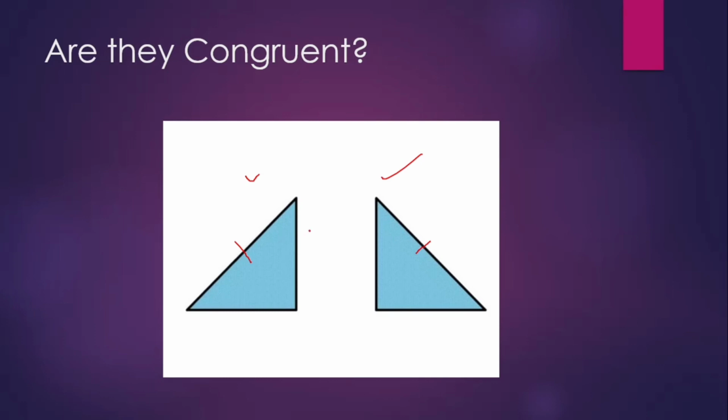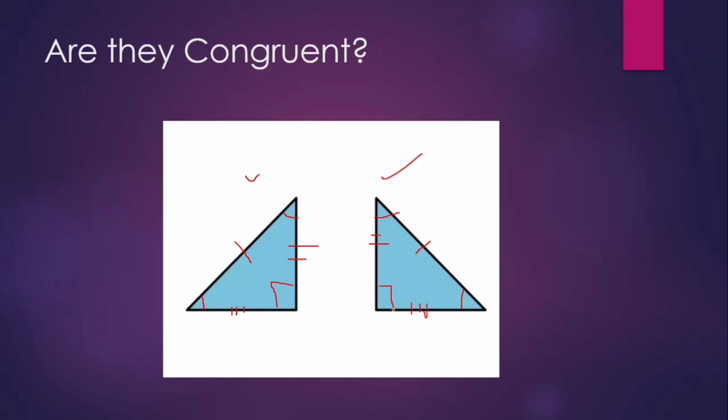Here see, the first side and here the first side is the same. Similarly, the second side and second side are the same, right? And this third side, that is the base, and here the second triangle's base is also the same. That means three sides are the same. And observe carefully, three angles are also the same. So these two triangles are congruent to each other, but they don't appear as if they are congruent,